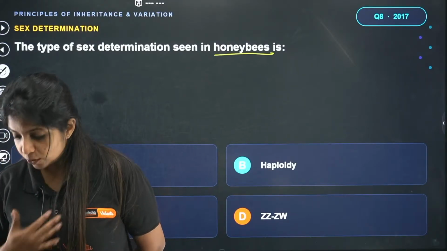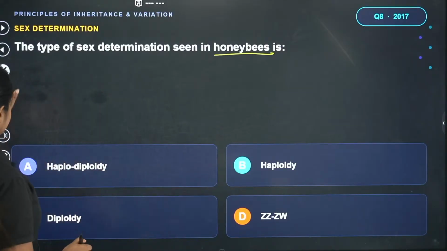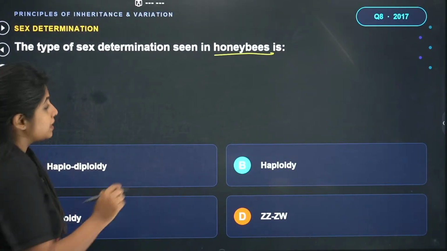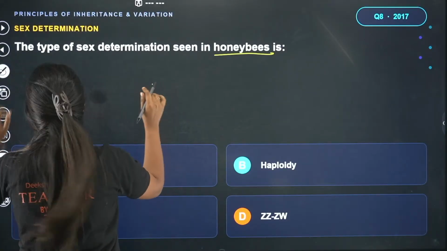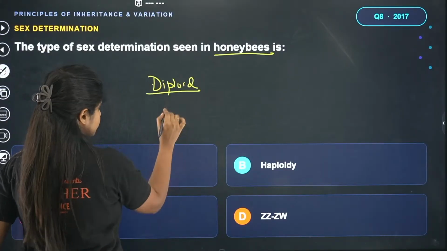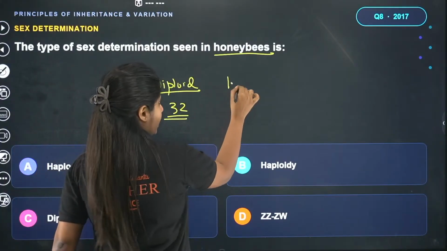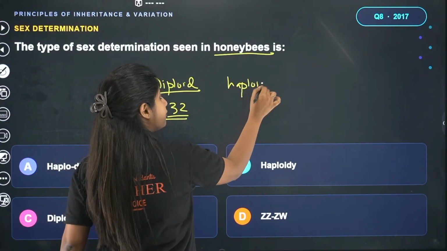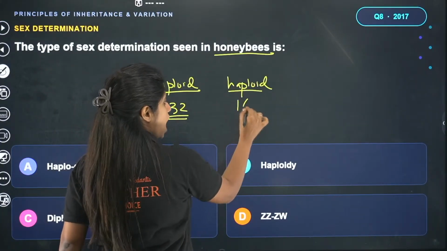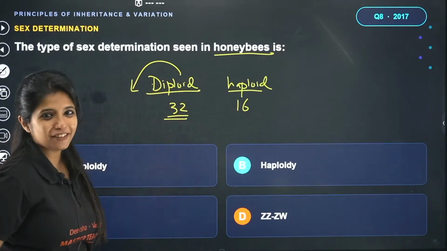Okay then, I'll only tell the answer. Listen to me carefully, okay? In the case of honeybees, there is a condition where they are diploid, as in they have two sets of chromosome. If there are two sets of chromosome, we say 32 chromosomes are there. There's a condition that they are haploid. They have half the set of the chromosome, which means half of 32 is what? 16. In this condition, if they are diploid, they become females.